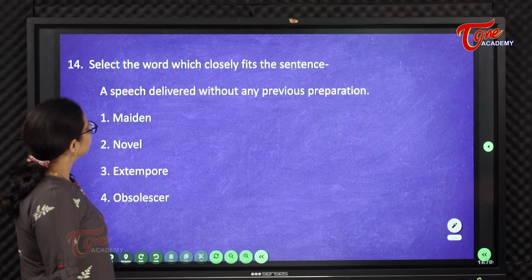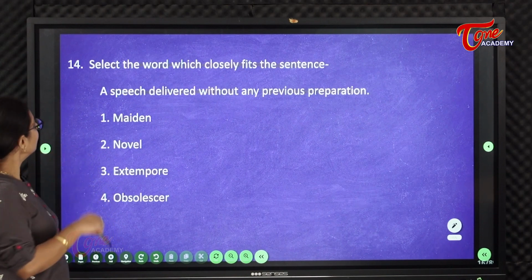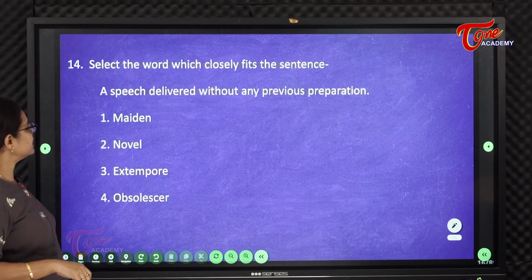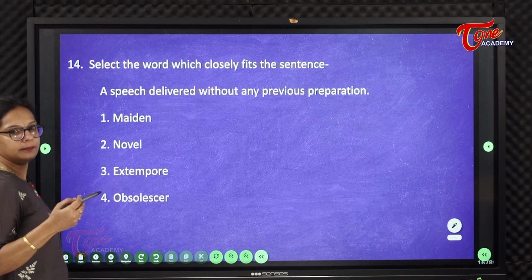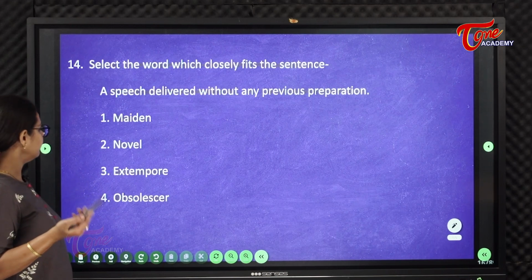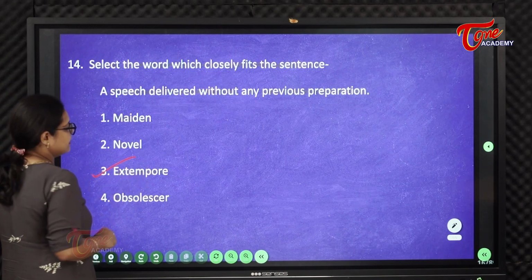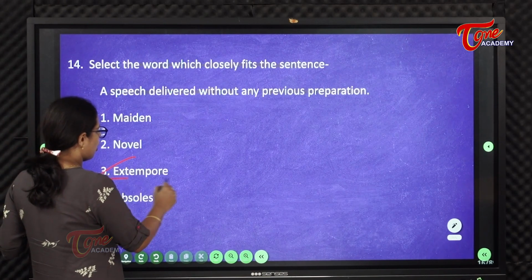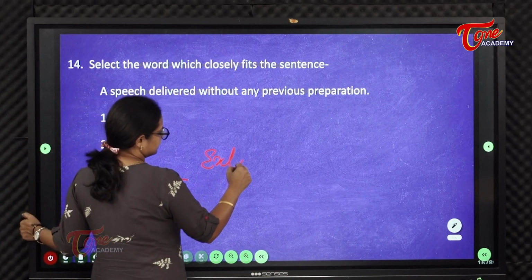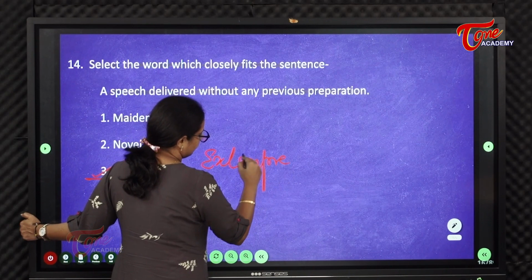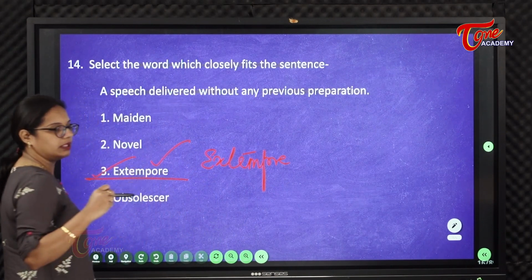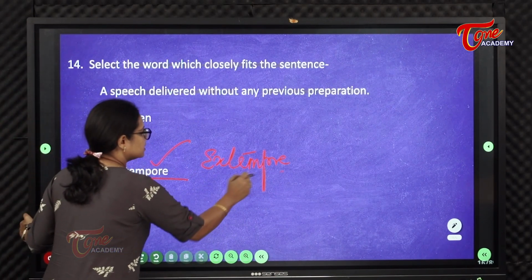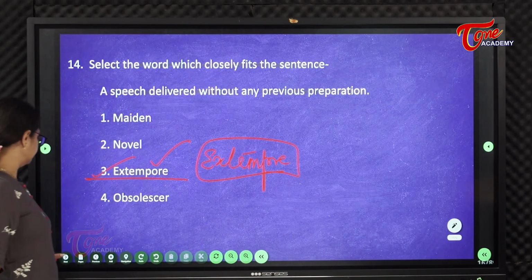Select a word which closely fits the sentence. A speech delivered without previous preparation. That's called an extempore. The spelling is extempore, but the pronunciation is different.